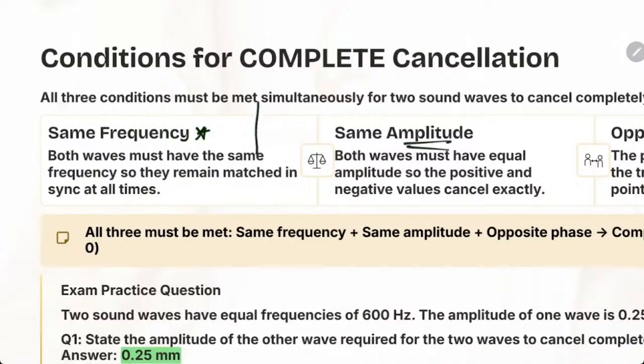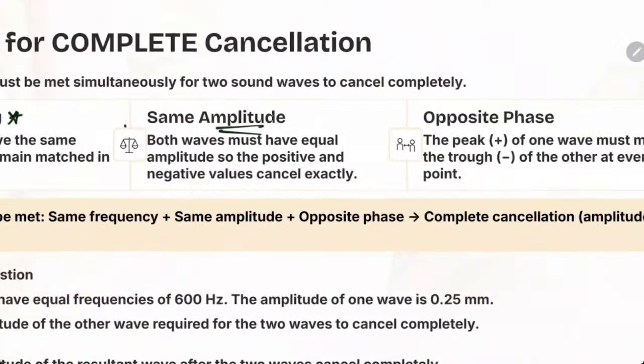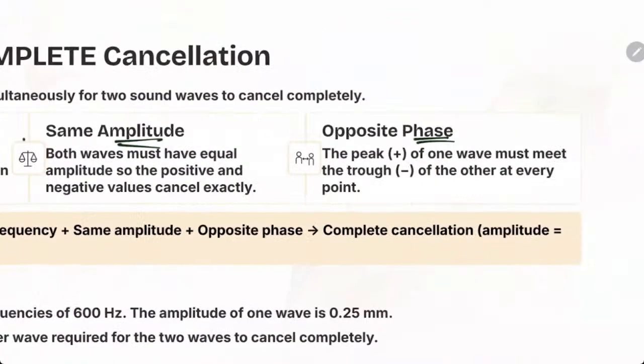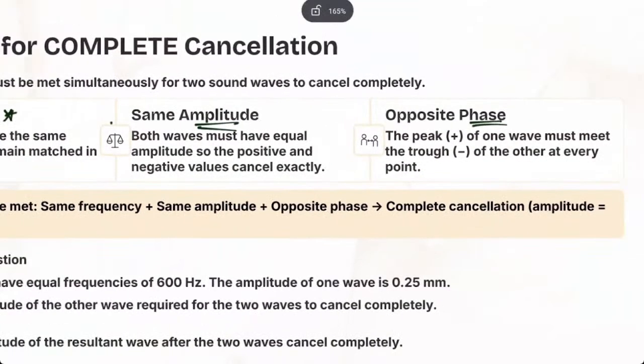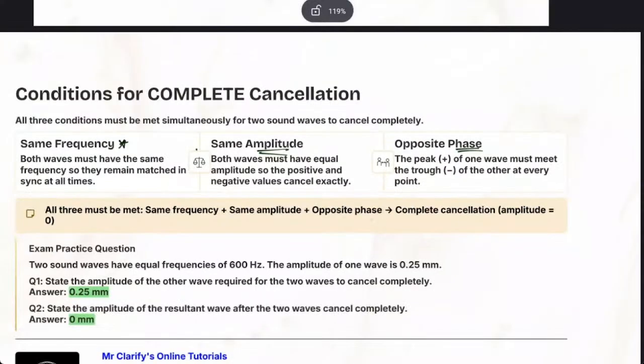Not where one is big and the other one is small. No. Same amplitude. And opposite phase means they are out of sync. One is a peak, one is a trough. Opposite phase will make them cancel out, and you get complete cancellation.